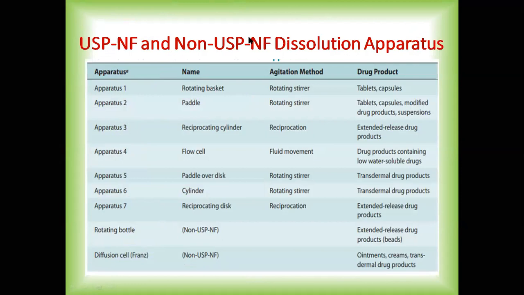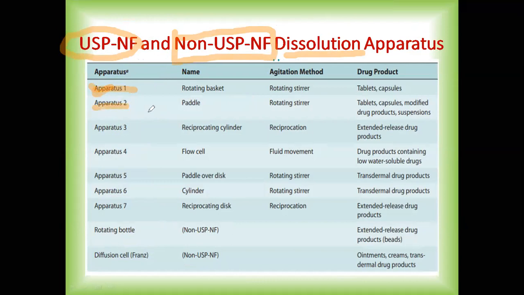Now, as I told you, this is USP NF, United States Pharmacopoeia National Formulary, and non-USP NF dissolution apparatus. Now we know these two apparatus, everyone knows apparatus 1 and apparatus 2.